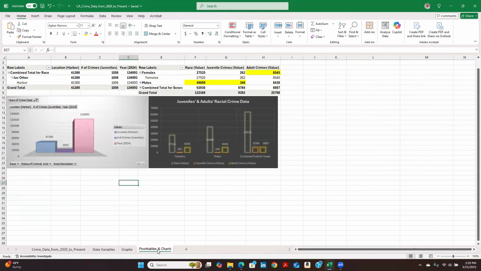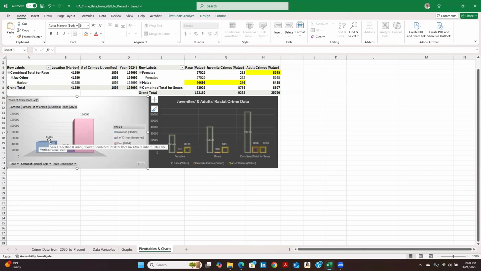And moving on to my pivot tables and charts, I created two pivot tables and two charts here. The first one deals with the year 2024 regarding a specific location in California, number of crimes, juveniles, and of course the year 2024. The first value here, 41,280, is the number of crimes that have been committed, and 1,856 for juveniles and 134,093 for the year 2024.